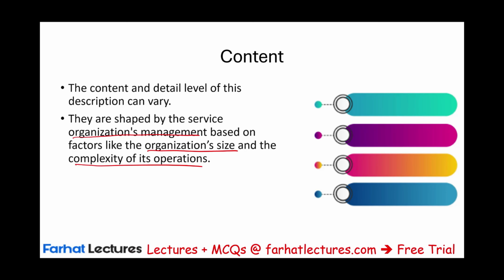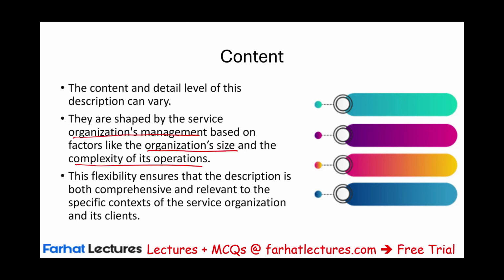And this gives flexibility, but this flexibility ensures that the description is comprehensive and relevant. So there's no one way to do it. So how to do it? Make sure you give us everything. It's comprehensive and it's relevant, especially to the service organization and its client, and specifically if we're looking at SOC 1, relevant to internal control over financial reporting. So tell us everything.